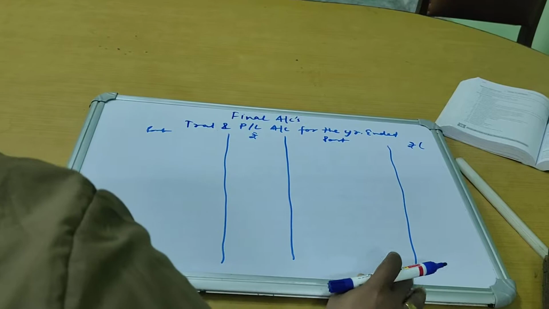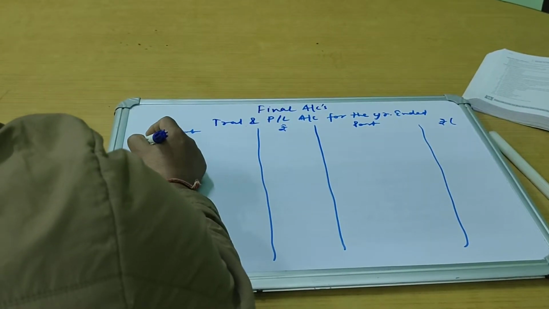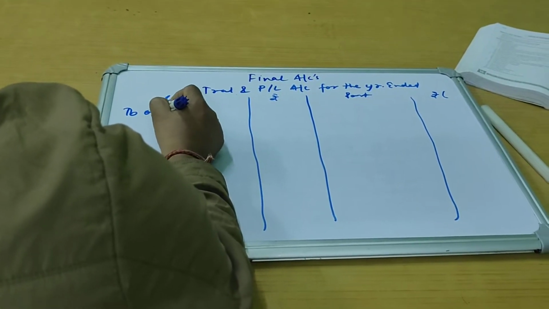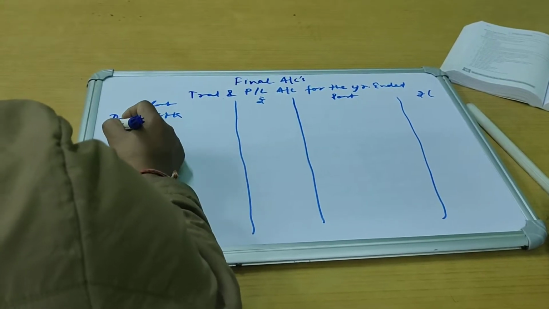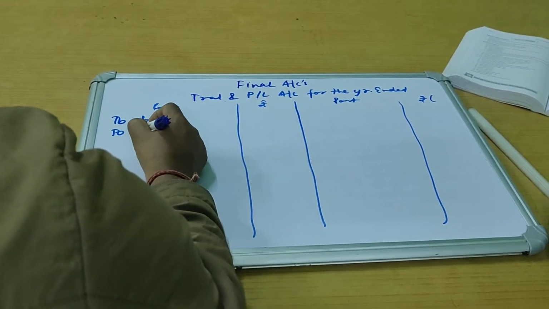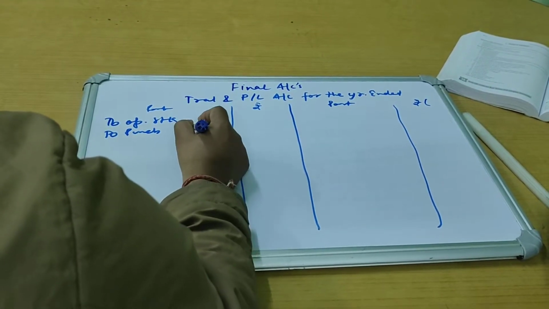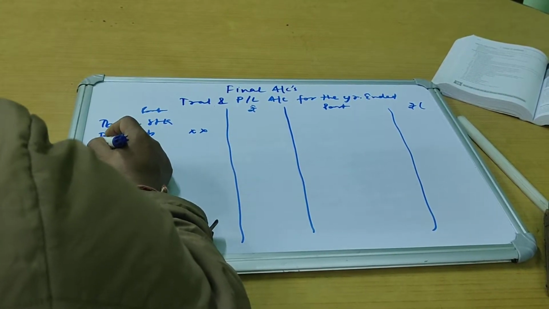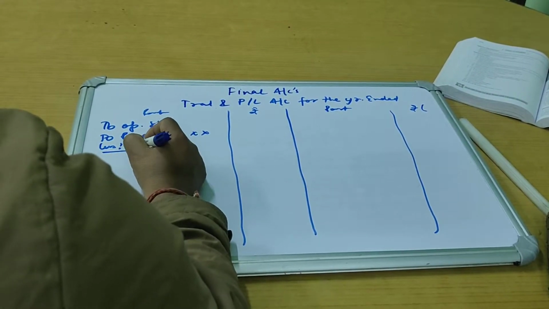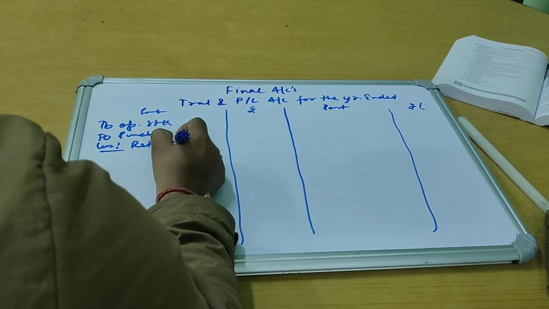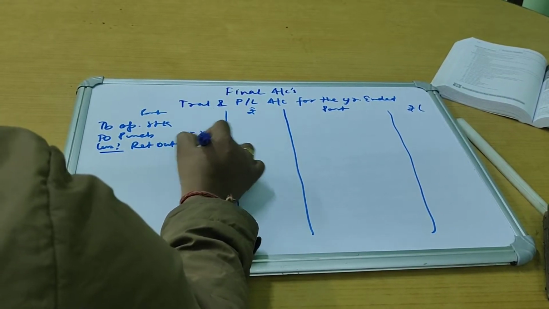Now how do we show here? To opening stock, thereafter to purchases. If we want to show the return outward, which is to be deducted from here, return outward, which is purchase returns, that you show.